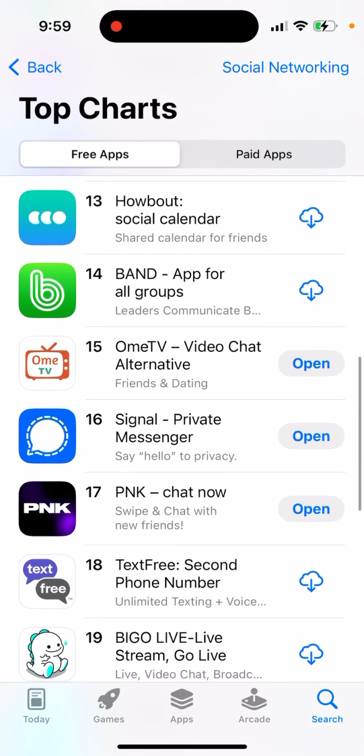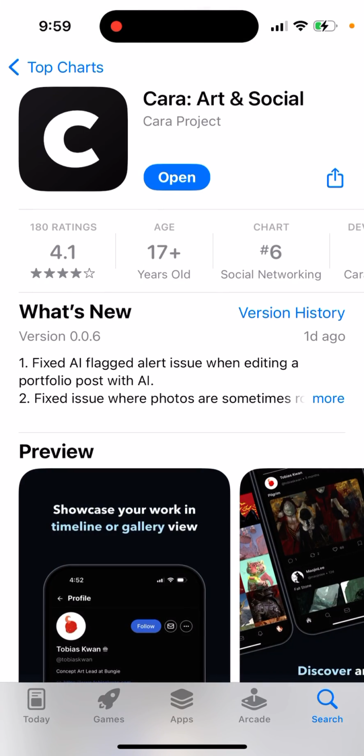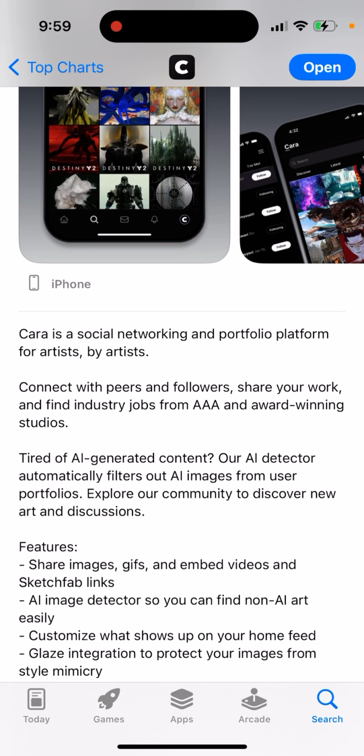Maybe it will change, maybe it will go up or down, but people say it's kind of like a new Instagram. So it's a social networking and portfolio platform for artists, by artists. Connect with peers and followers, share your work, and find industry jobs for AI and award-winning studios. Tired of AI-generated content? Our AI detector automatically filters out AI images from user portfolios. Explore our community to discover new art and discussions.